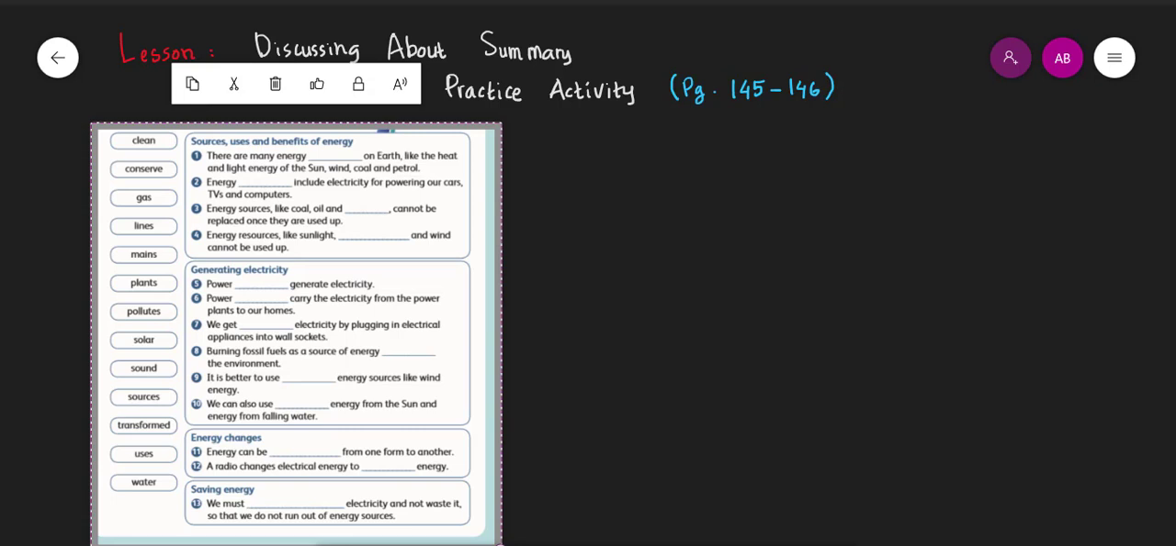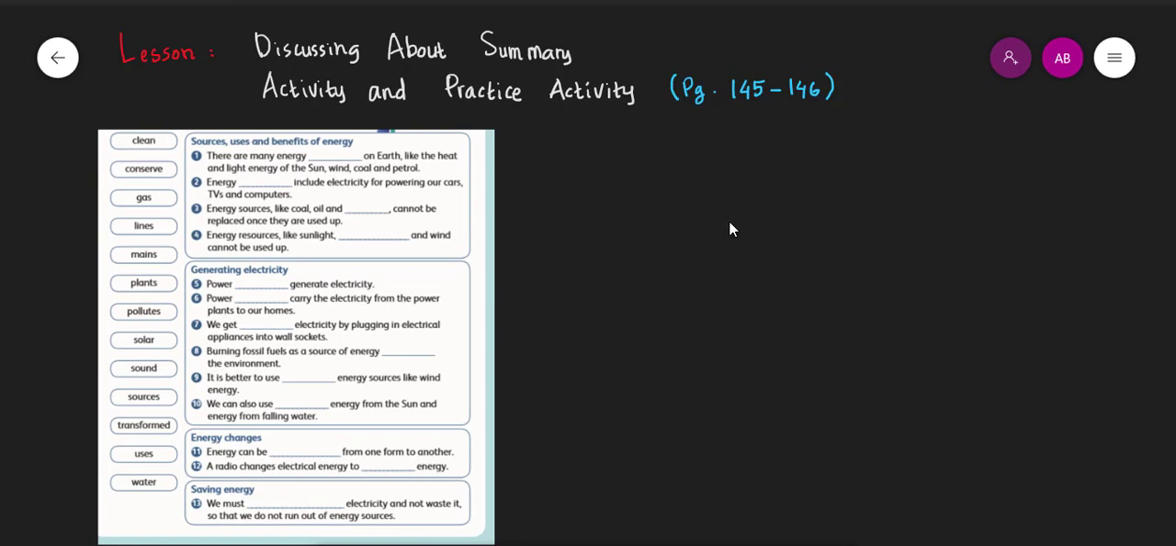So kids, right now, I will summarize the first pages that we were discussing before. It's about the summary activity and practice activity on pages 145 until 146. Okay, let's continue. Okay, this is about sources, uses, and benefits of energy.